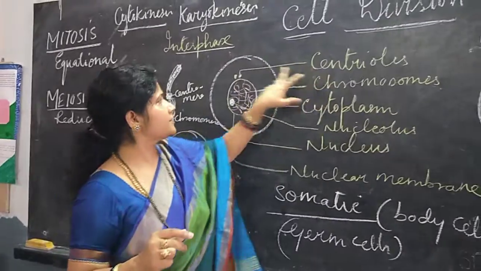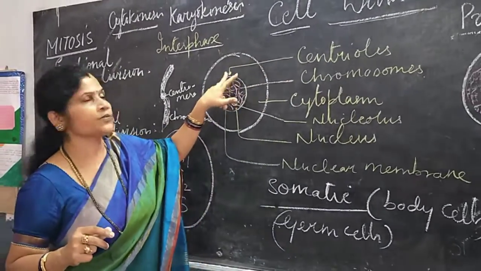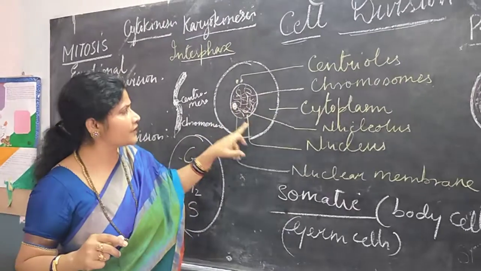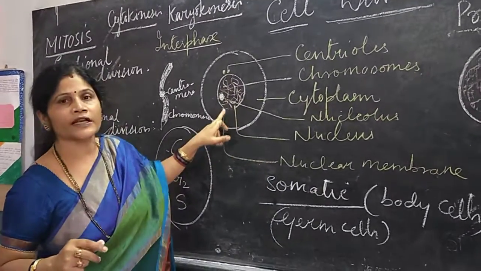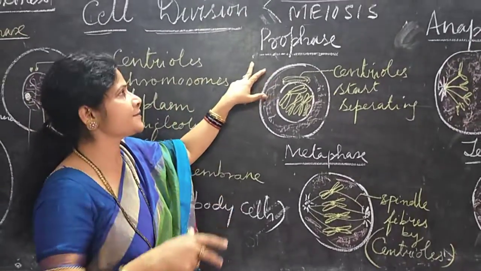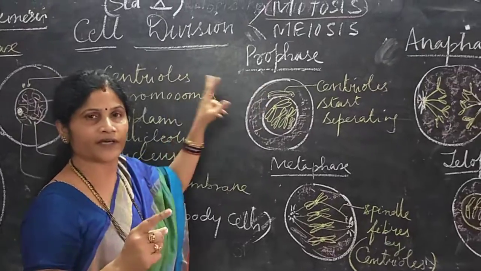These are the structures. You can find two centrioles very close to the nucleus, chromosomes, cytoplasm, nucleolus, the nucleus and the nuclear membrane. The next phase is the prophase. We'll start with the prophase. Prophase is the first phase after interphase.